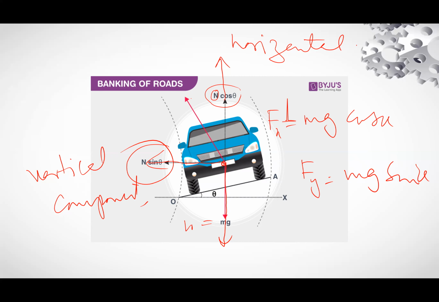So if you look at this diagram, this is our triangle, and this is theta.